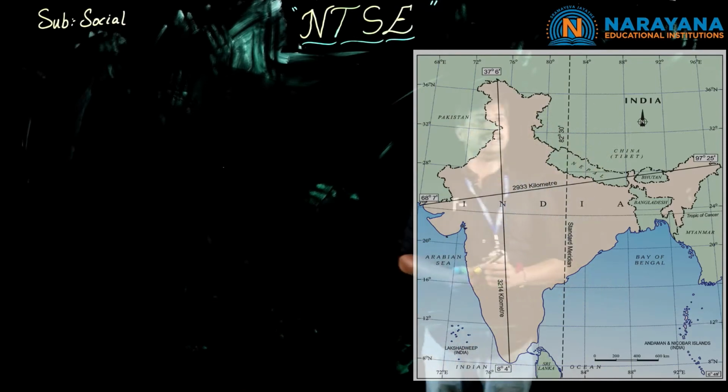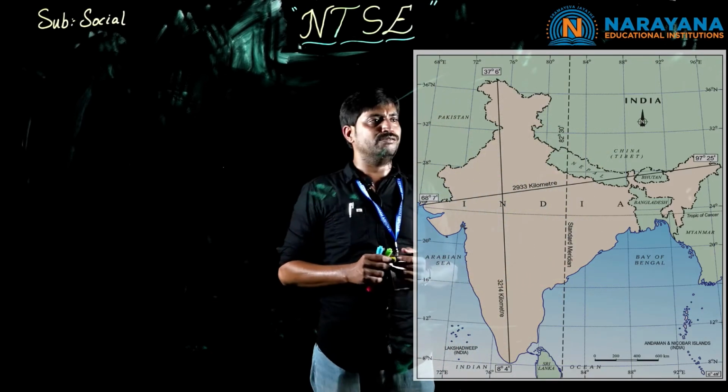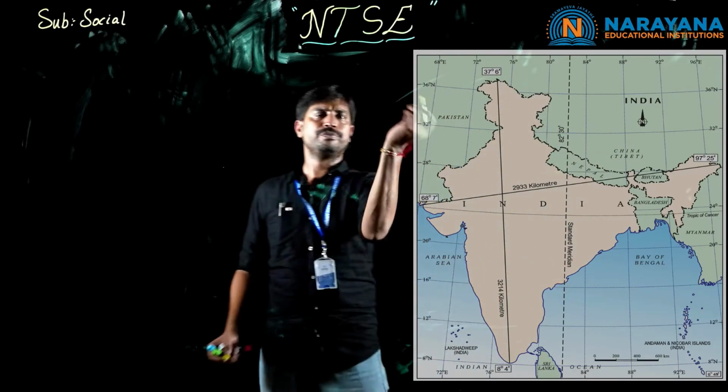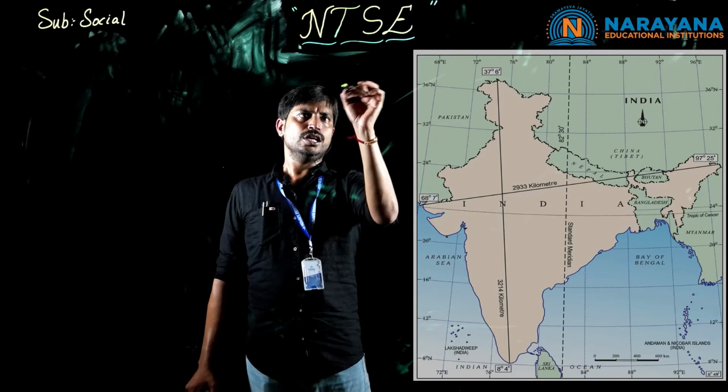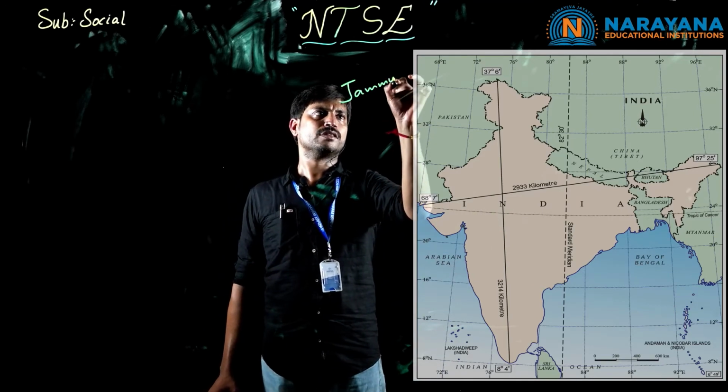Here we can show the distance between north to south and west to east from Jammu and Kashmir.